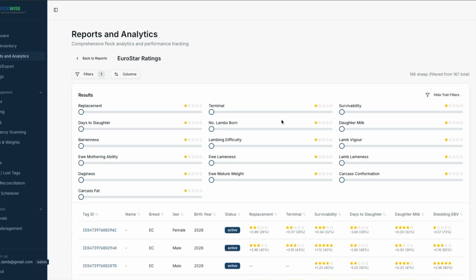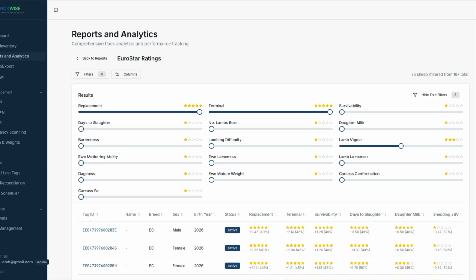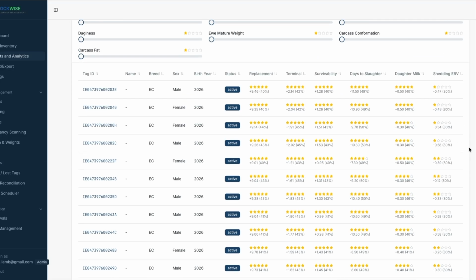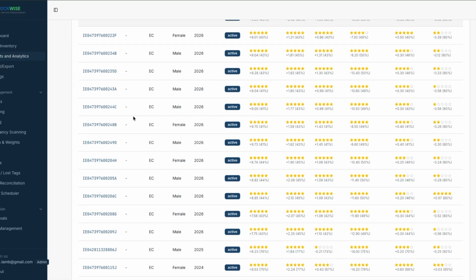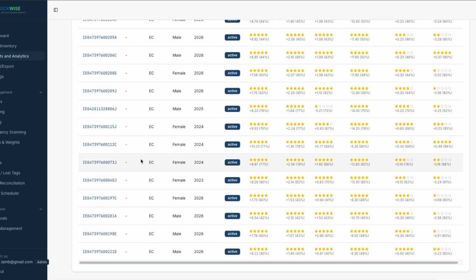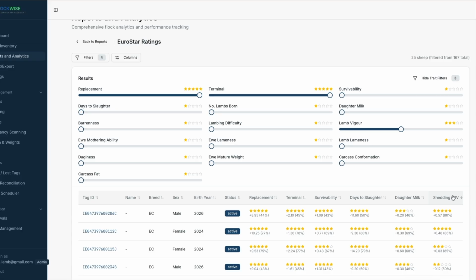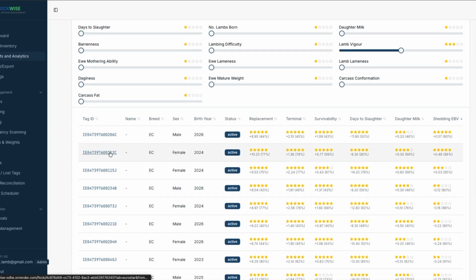And for example, if I wanted to pick out any different trait, whether it's a high replacement index, maybe a high terminal index, and maybe a lamb vigor at 3, for example. So you can see there, those are the animals that are matching that criteria, and some have a very high shedding EBV.